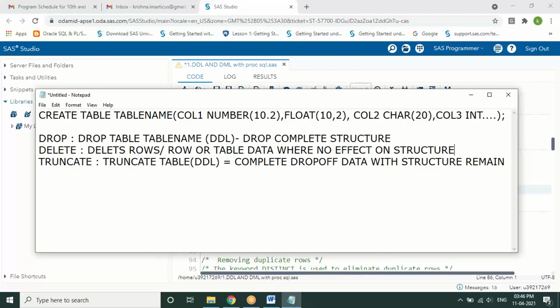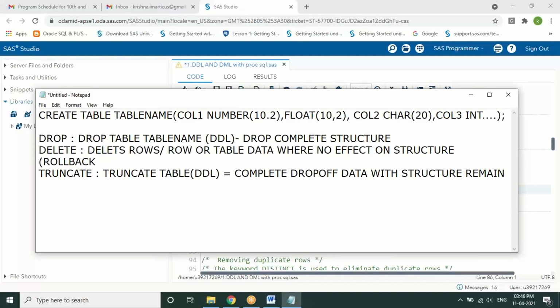Here we have one more difference between truncate and delete. It's almost like delete from table name, which will delete all the data, and truncate table name. The only difference is we can roll back the delete statement, whereas there is no rollback for truncate. We cannot roll back any data with the truncate.